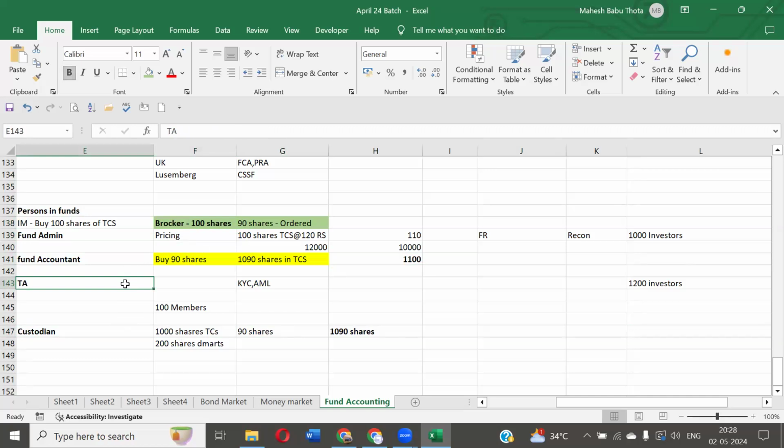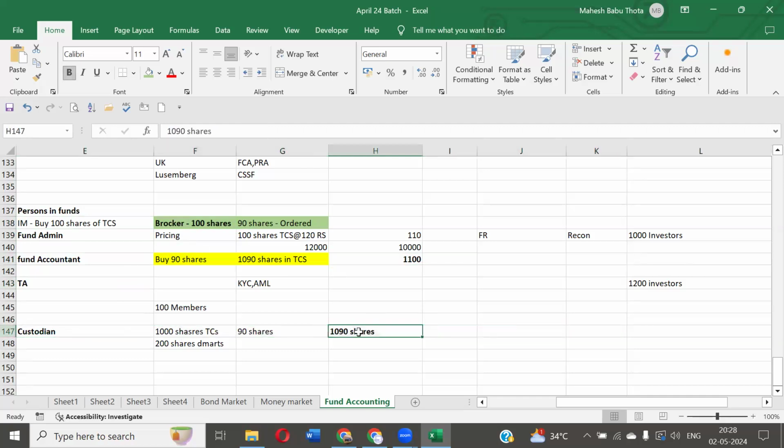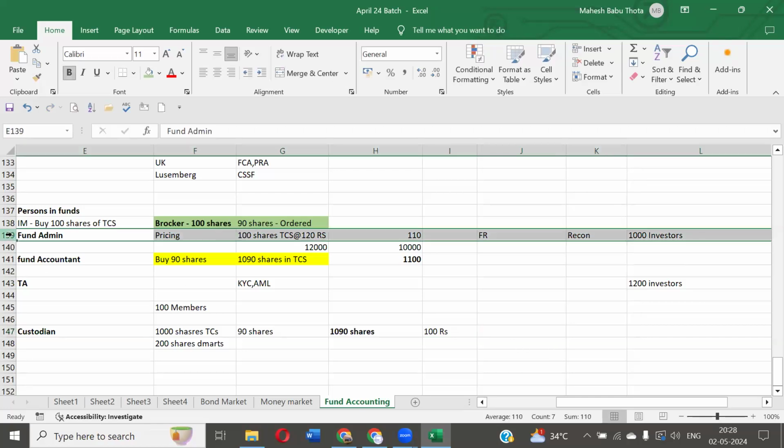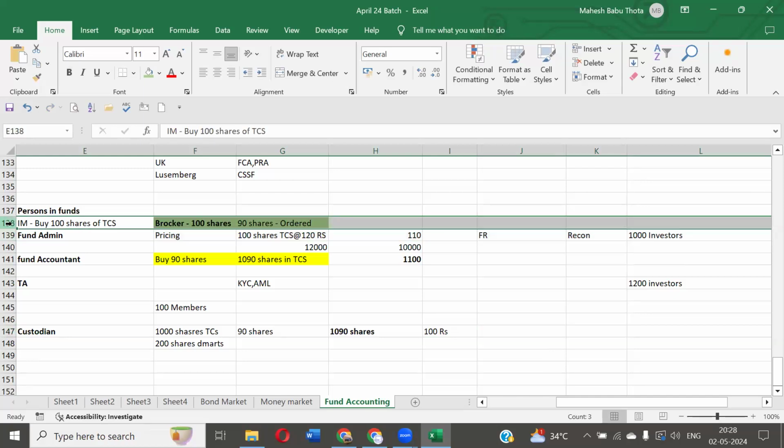Similarly, the custodian is holding this many shares, 1090 shares. Suppose TCS announced a dividend, let's say a 100 rupees dividend. Who will receive the dividend first? Will the fund administrator come to know about the dividend? The investment manager will come to know about it. Who will receive the dividend first?